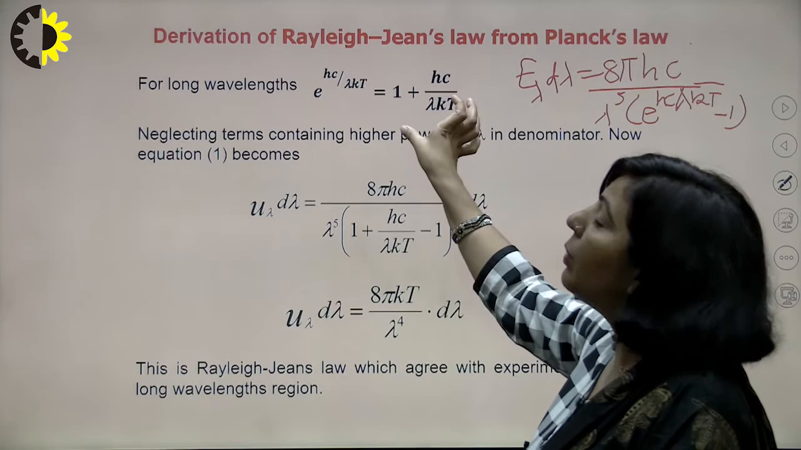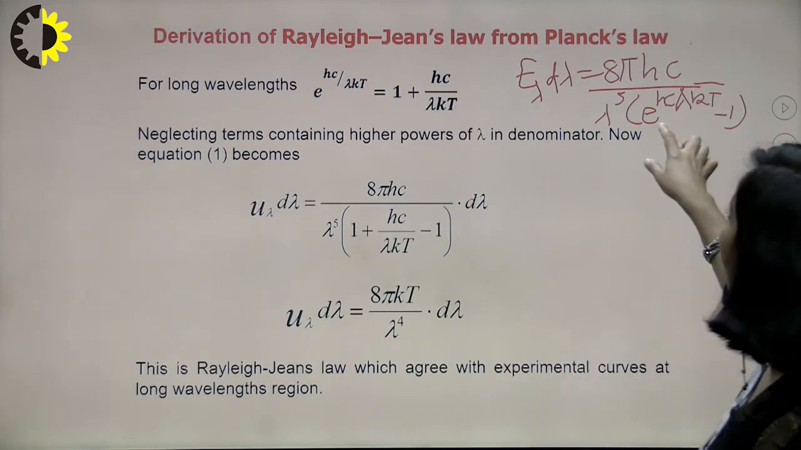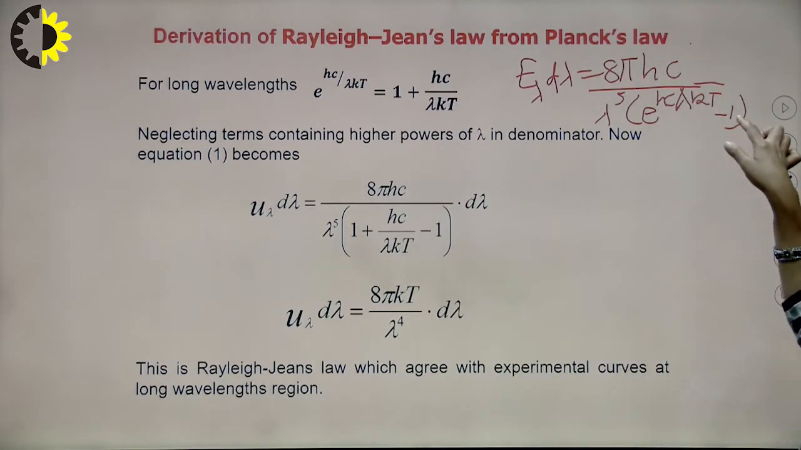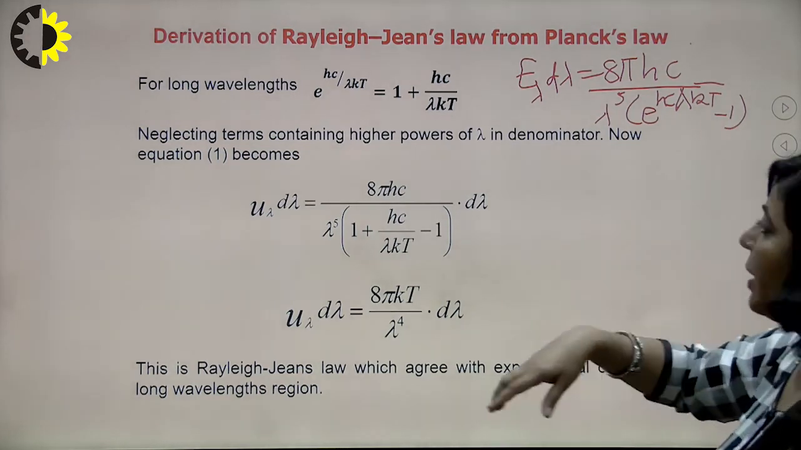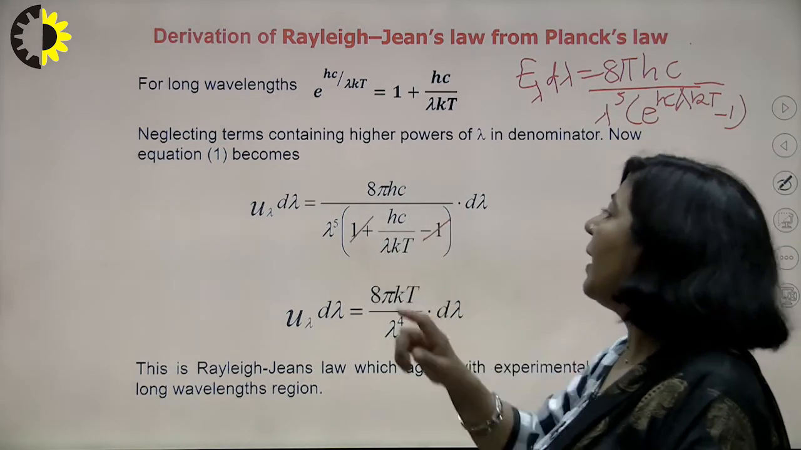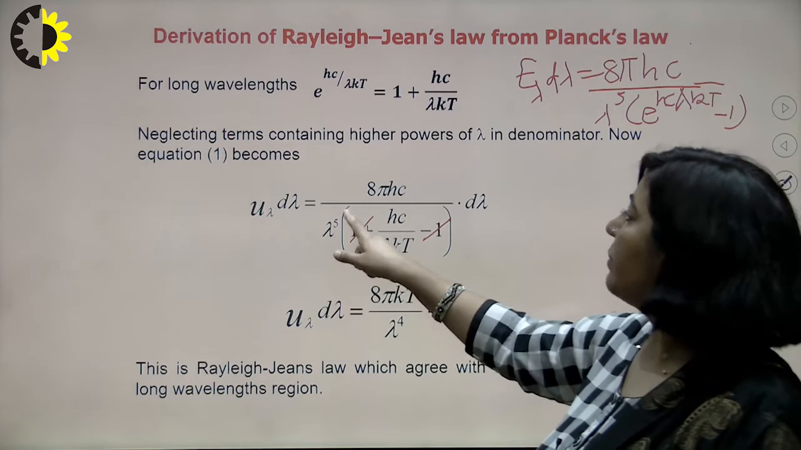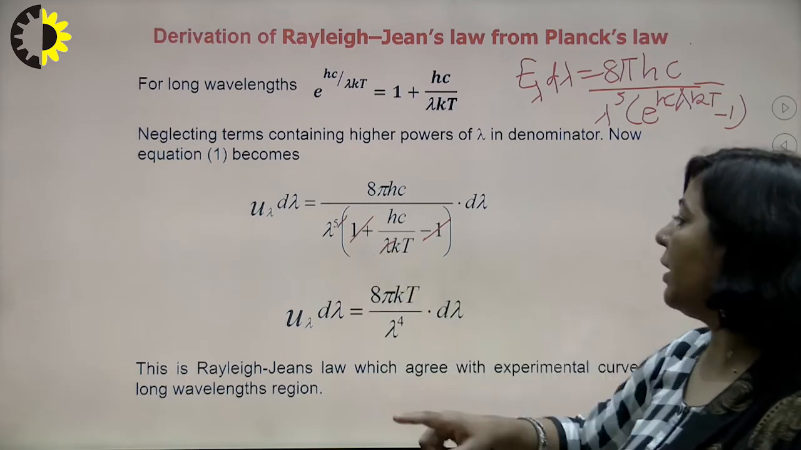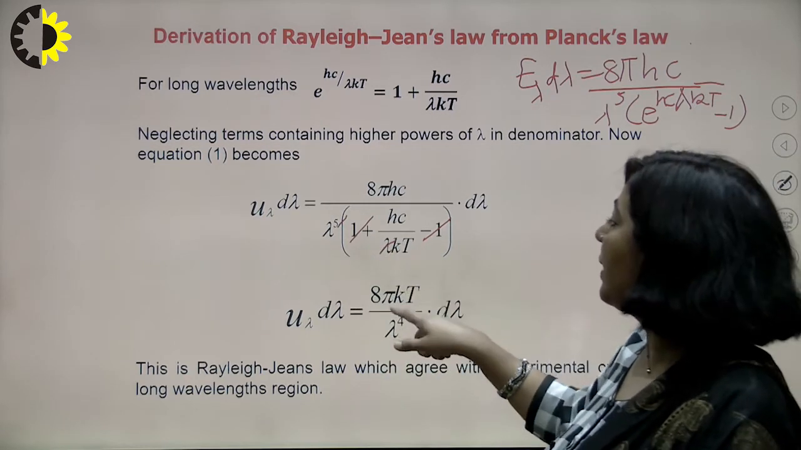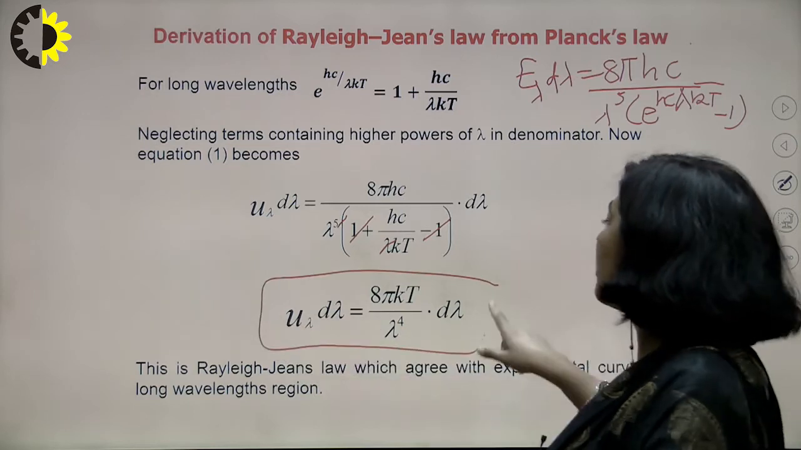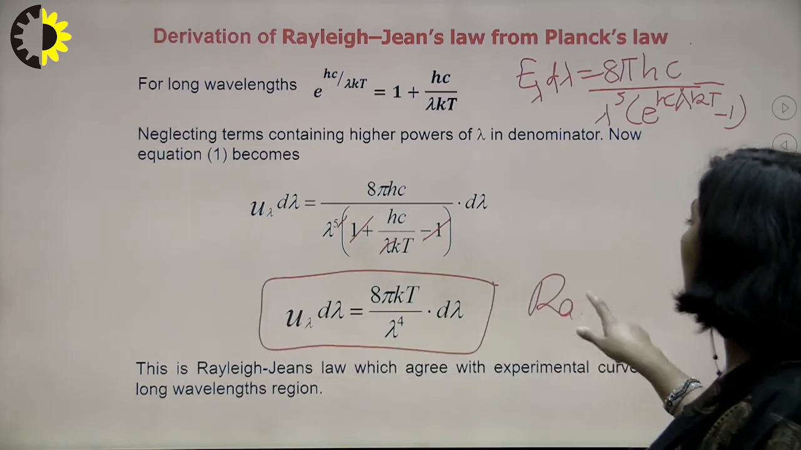And this e raised to hc by lambda kT will be equal to this, and in the denominator you have e raised to hc by lambda kT minus 1, so 1 will be cancelled and only this hc by lambda kT will be left. So one lambda will get cancelled and you will get only lambda raised to power 4 here, and you are getting 8 pi kT upon lambda 4 d lambda, and this is your Rayleigh-Jeans law.